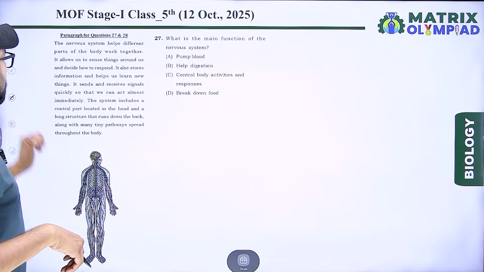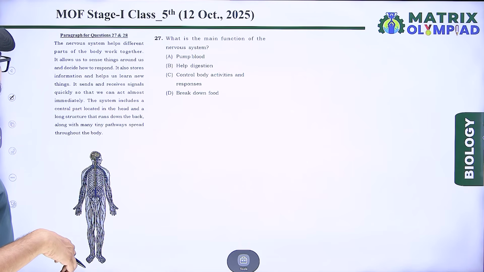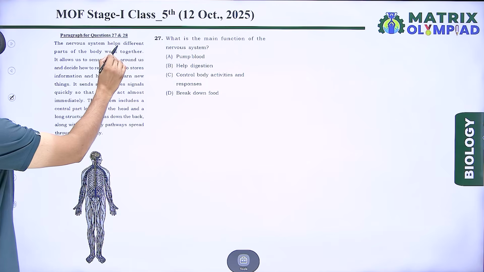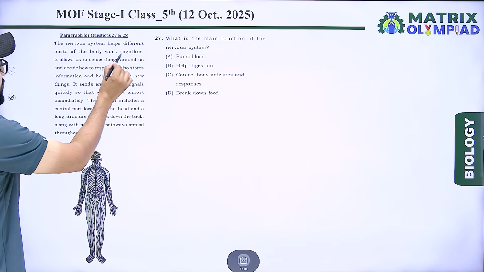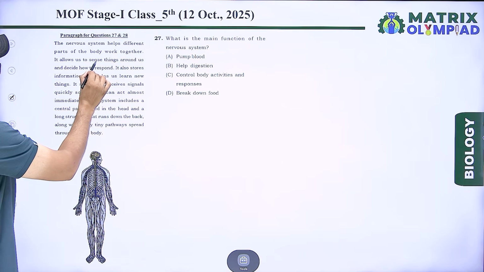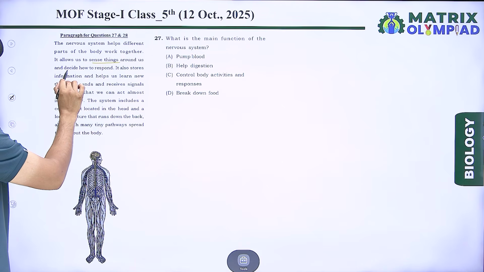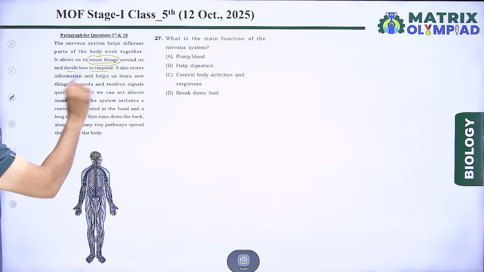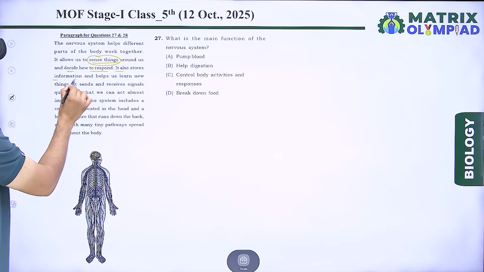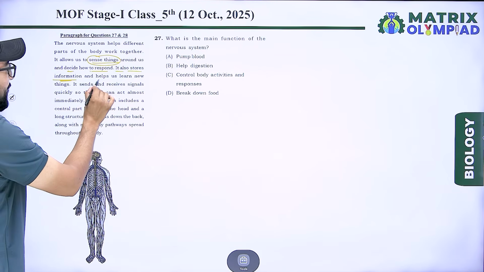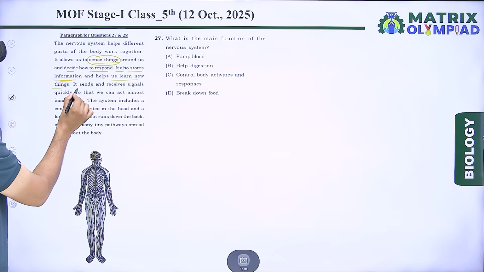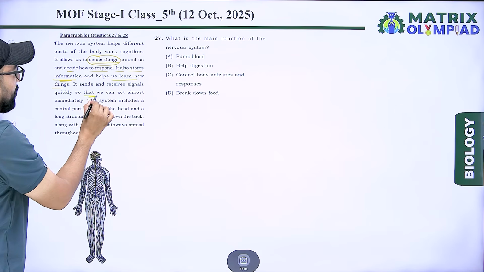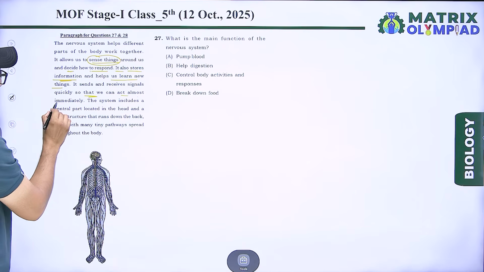Next, paragraph question related with nervous system. Nervous system helps different parts of the body work together. It allows us to sense things around us and decide how to respond. It also stores information and helps us learn new things. It sends and receives signals quickly so that we can act almost immediately.